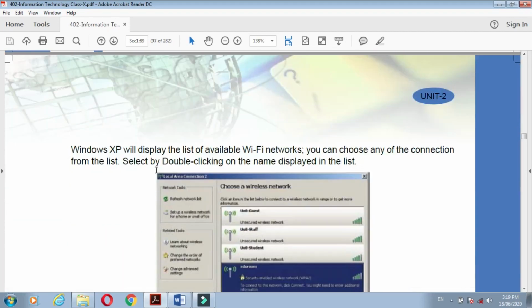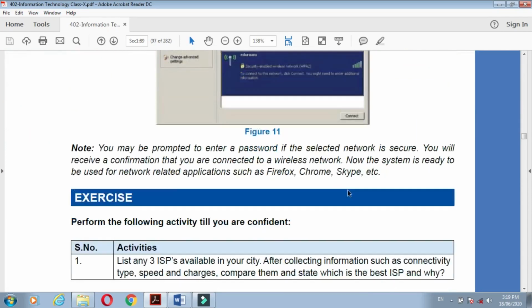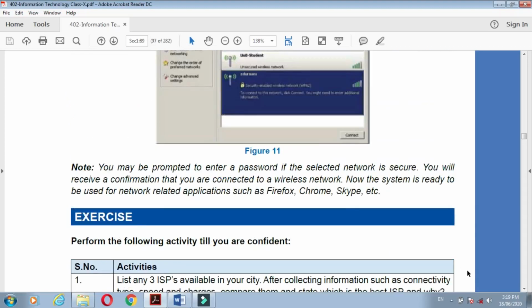Windows XP will display the list of available Wi-Fi networks. You can choose any one connection from the list by double clicking on its name. I will show you. Here on the status bar, you see the Wi-Fi connection.